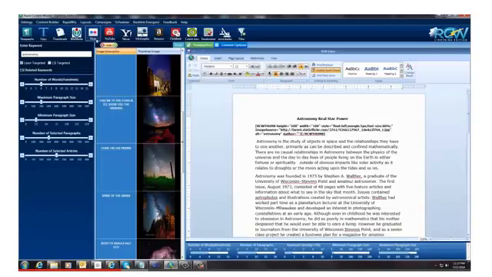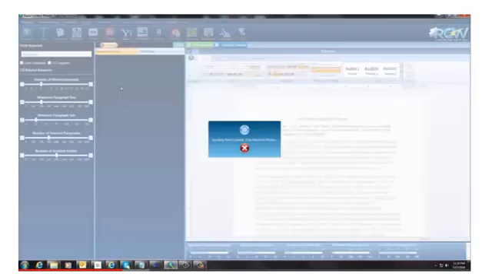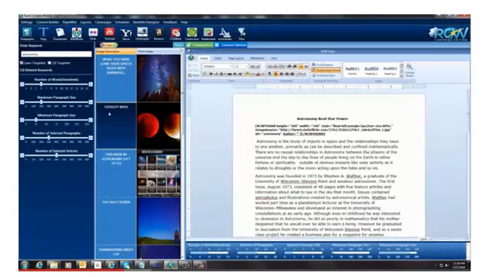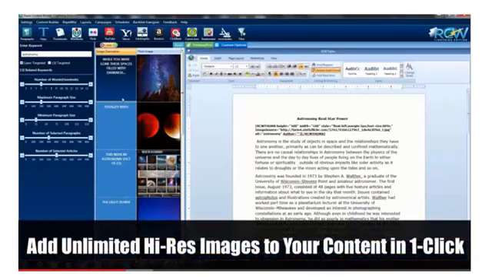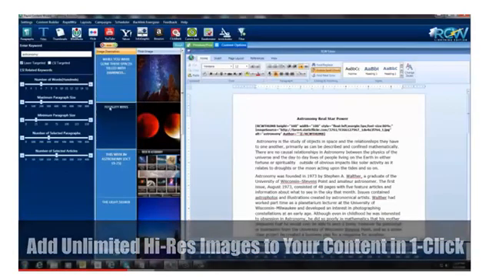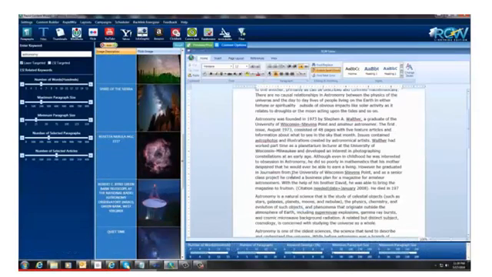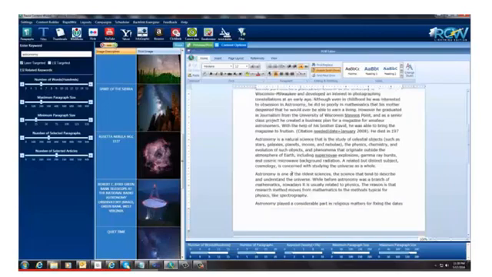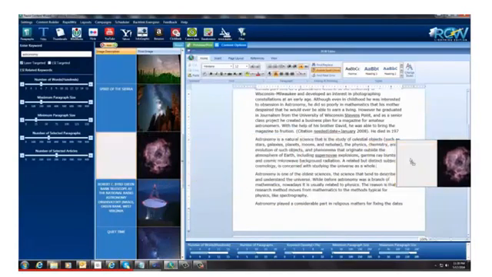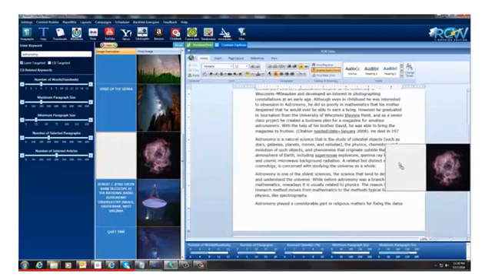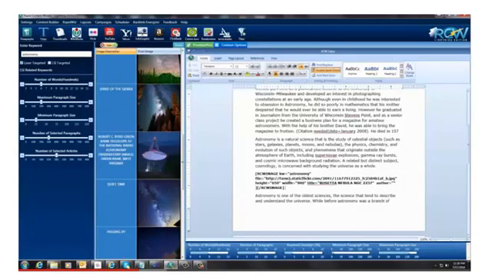So let's keep going here. Let me add an image. Okay, and now we have our images up here, and I know these look the same as the thumbnails. They pretty much are both from Flickr, but I'm just going to pick something else down here, and here's something that looks kind of interesting. In order to add an image, I can also drag and drop this and insert it anywhere I want in the article. So you see that little red bar flashing right there? It'll insert it right after that, and you can see there it is. So now we have an image in here.